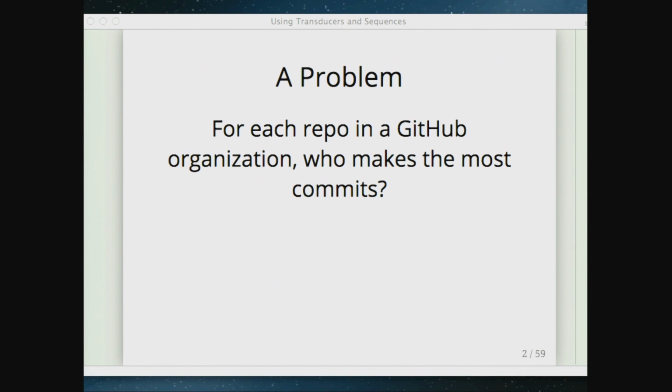The problem that I'm going to work from and come back to throughout this talk is: for each repo in a GitHub organization, who made the most commits? If we go to, for example, the Clojure organization, there's Clojure itself, and a bunch of other repos. Who made the most commits in each of those? This problem is not in any way interesting. It's just something to give us a touch point to start talking about these things.